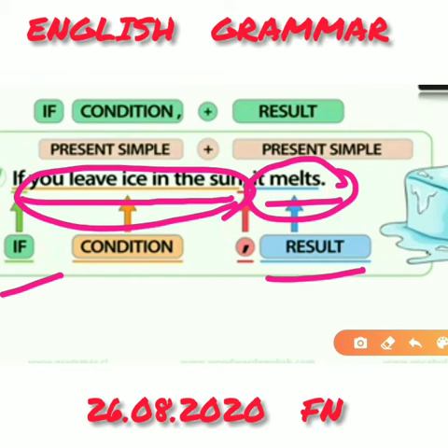Now, this condition, if you leave ice in the sun, always has the same result. Same result means the ice melts. Okay. That's why we use zero conditional with the if clause, because we are talking about a fact or general truth. Am I right?